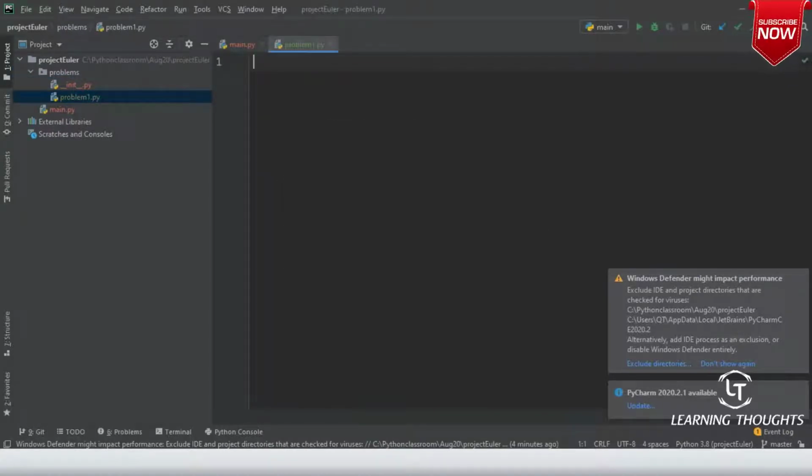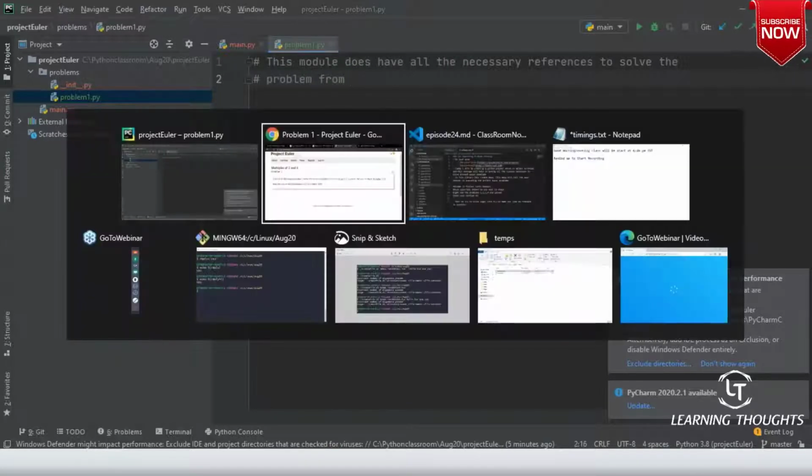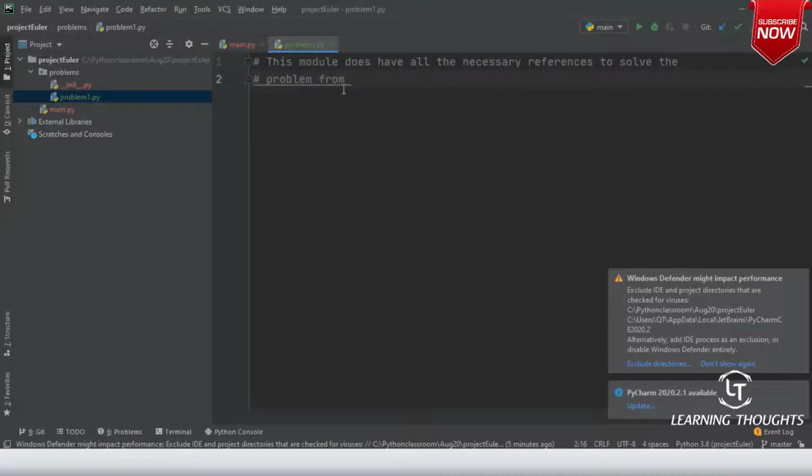Right. So here let me write documentation. This module does or has all the necessary references to solve the problem from the Project Euler problems description.